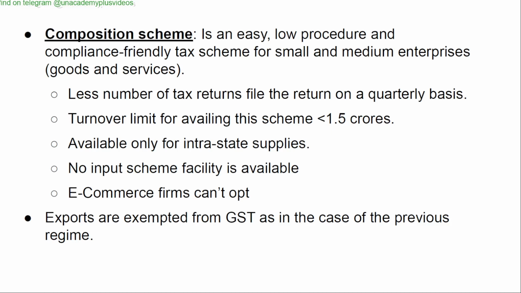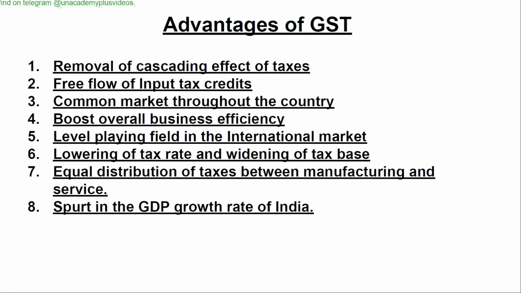and services. Fewer tax returns are filed, on a quarterly basis. Turnover limit for availing this scheme is less than 1.5 crores. Available only for intra-state supplies. No input tax credit facilities available. E-commerce firms can't opt. Exports are exempted from GST, as in the case of the previous regime.